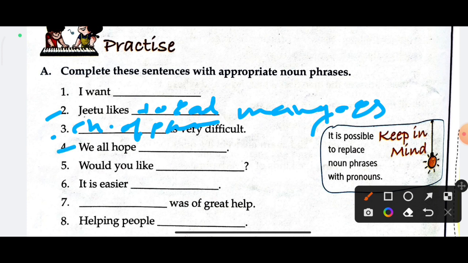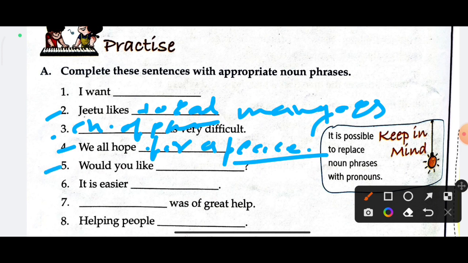Now the fourth option is: we all hope. You can fill in: we all hope for a peaceful solution. Here is the problem to write, so I will speak and you can write down. We all hope for a peaceful solution to the war. In the blanks you can fill this noun phrase.